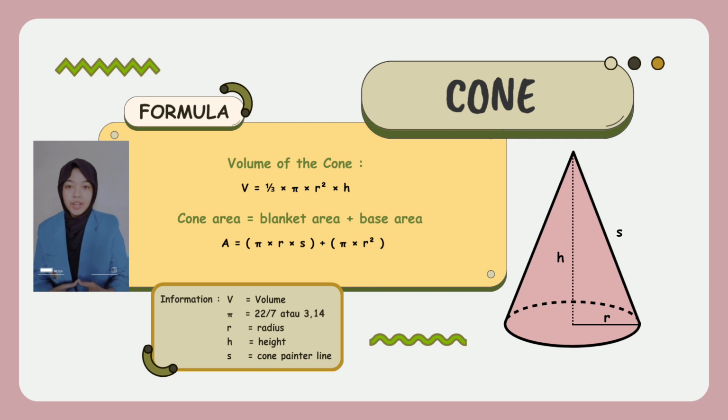Next, formulas of a cone. 1. Volume equals 1/3 times pi times radius squared times height. Next, surface area equals pi times radius times slant side plus pi times radius squared.